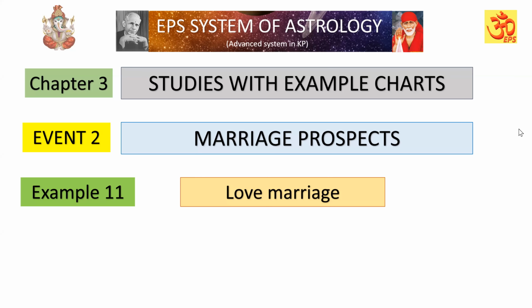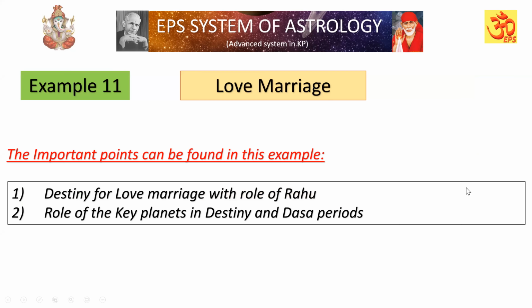Example 11, love marriage. As discussed, the important points to be found in this example are the destiny for love marriage along with the role of Rahu, the role of the key planets in destiny, and also the dasa periods. So those are the normal points we will be finding, and we can see their impact in this chart. Let us check the birth chart now.